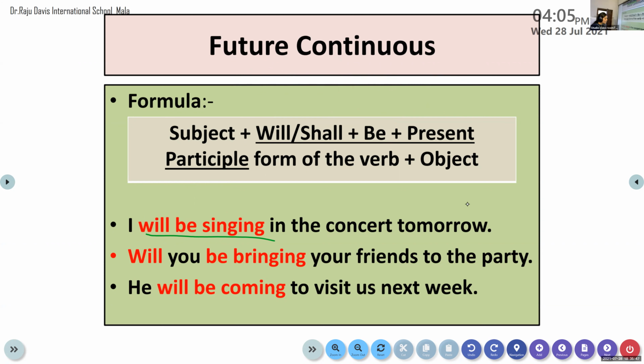Will you be bringing your friends to the party? Will you be bringing? I have inserted, as this is a question, will you be bringing? I forgot to put a question mark. So, will you be bringing your friends to the party? Okay, if this is a question, normally the structure of the question is auxiliary verb plus subject plus main verb, right? What is it?